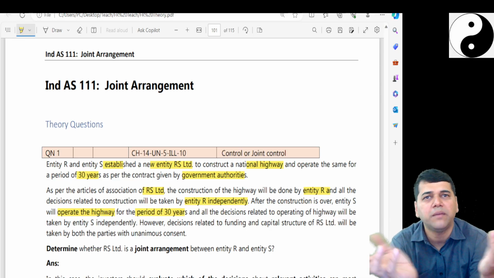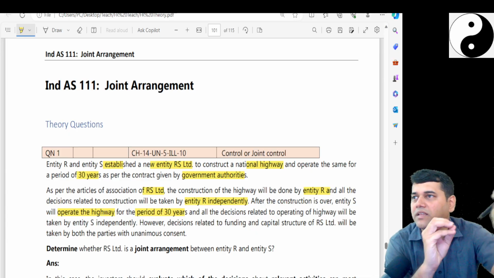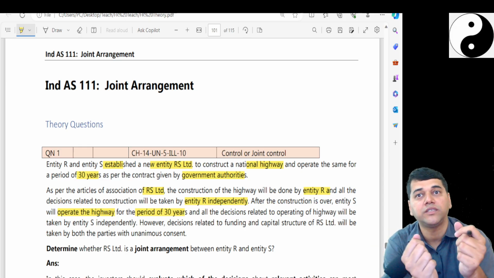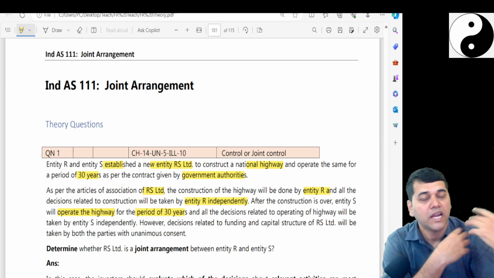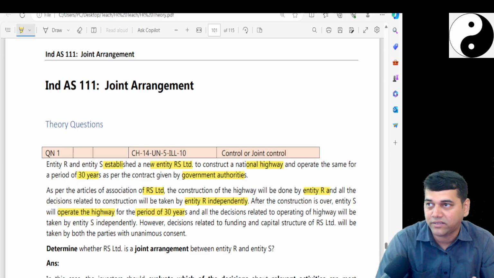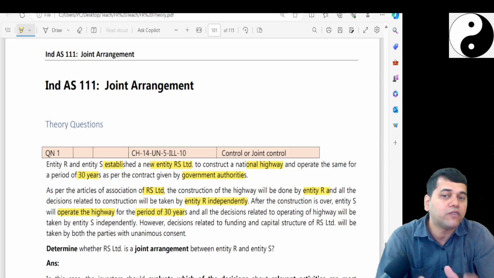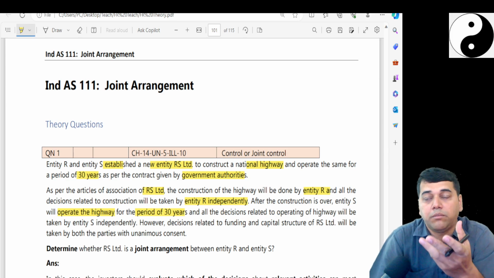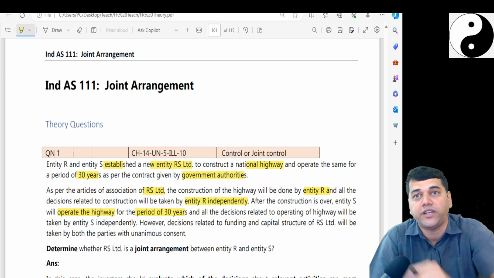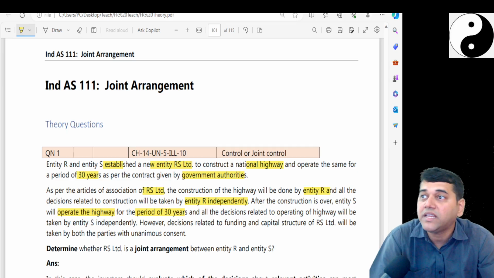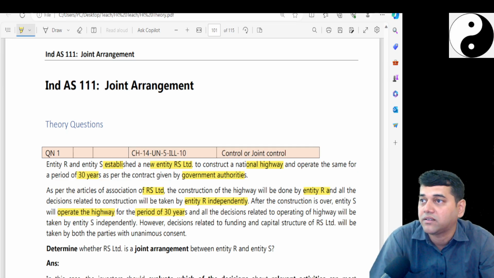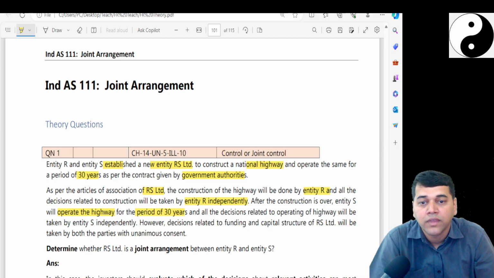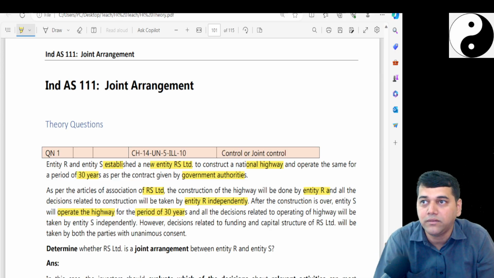Now, maybe they became relatives, their kids got married or something happened. They decided, why don't we do a joint venture? Because both of us have contacts and both of us have skills. Now, they start one RS. When it is started, we have to understand the structure. Maybe their equity holding may be 60-40. But we can't say that RS is a subsidiary of R. The accounting has changed now. Now you understood how the arrangement happened.